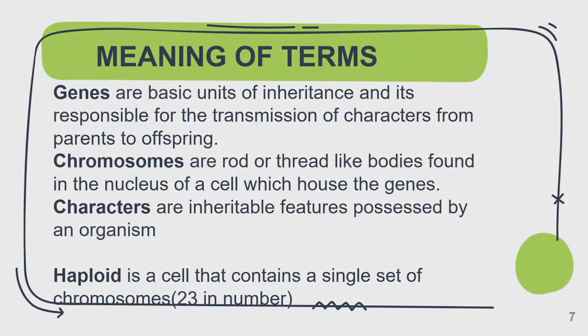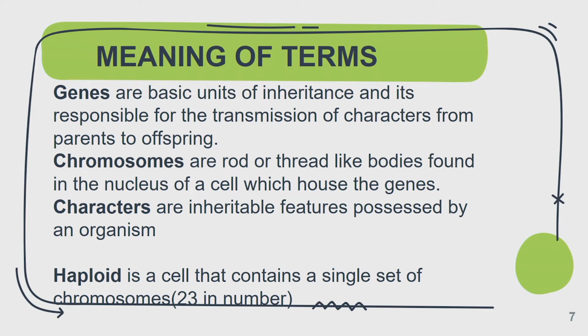The next concept is chromosome, is another term. Chromosome is a rod or thread-like body that is found in the nucleus of a cell. I hope you can remember the diagram of your plant cell and animal cell. When we talk about plant cell or animal cell, one of the organelles, I mean the parts in the cell that you will see when you draw it is nucleus. This nucleus is common to both plant and animal cell.